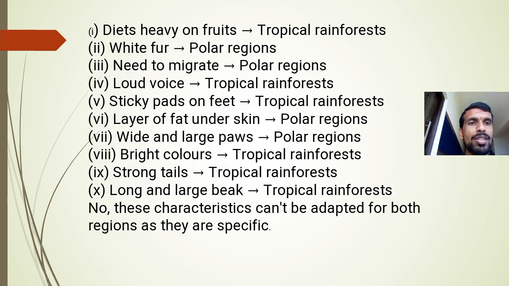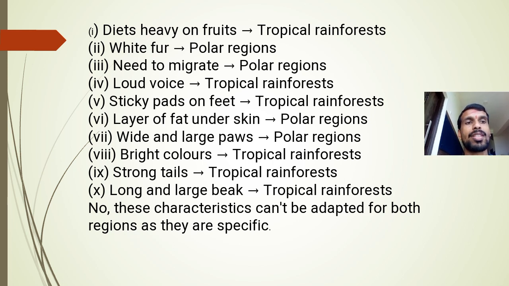Wide and large paws, again polar region. Polar bear is the example. Bright colors, tropical rainforest, toucan bird, or there are many examples. They have bright colors. Strong tails, again tropical rainforest. Example is monkey. Long and large beak, tropical rainforest. Example is toucan, right? So none of these characteristics can be adapted for both regions.